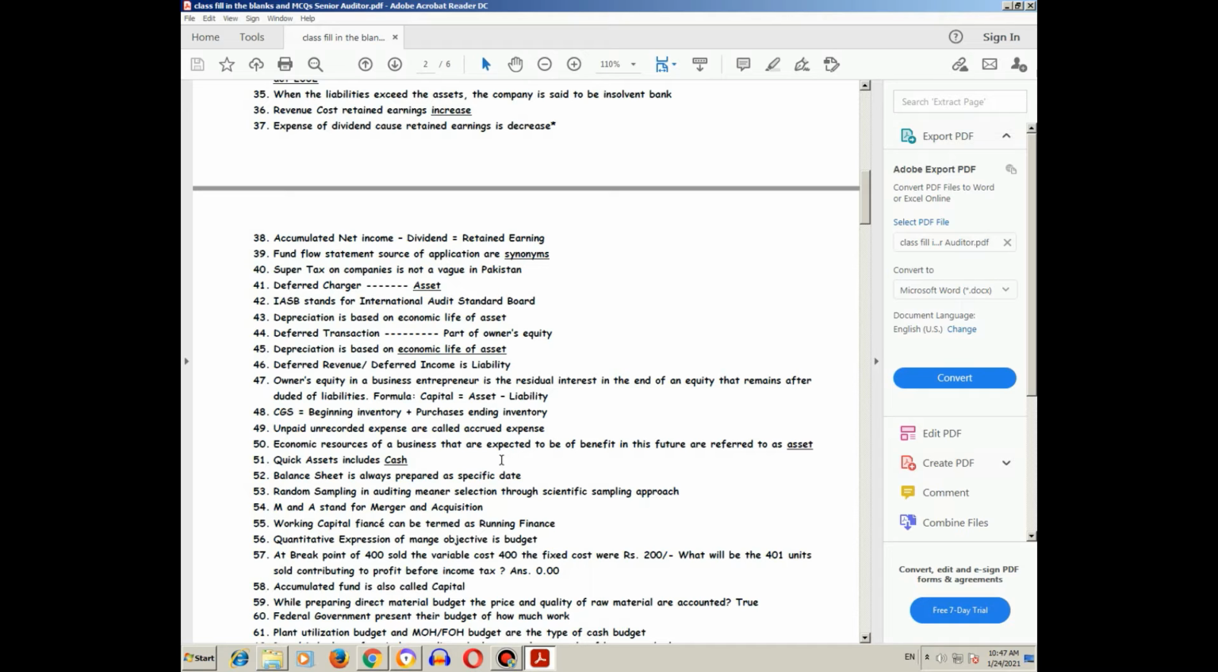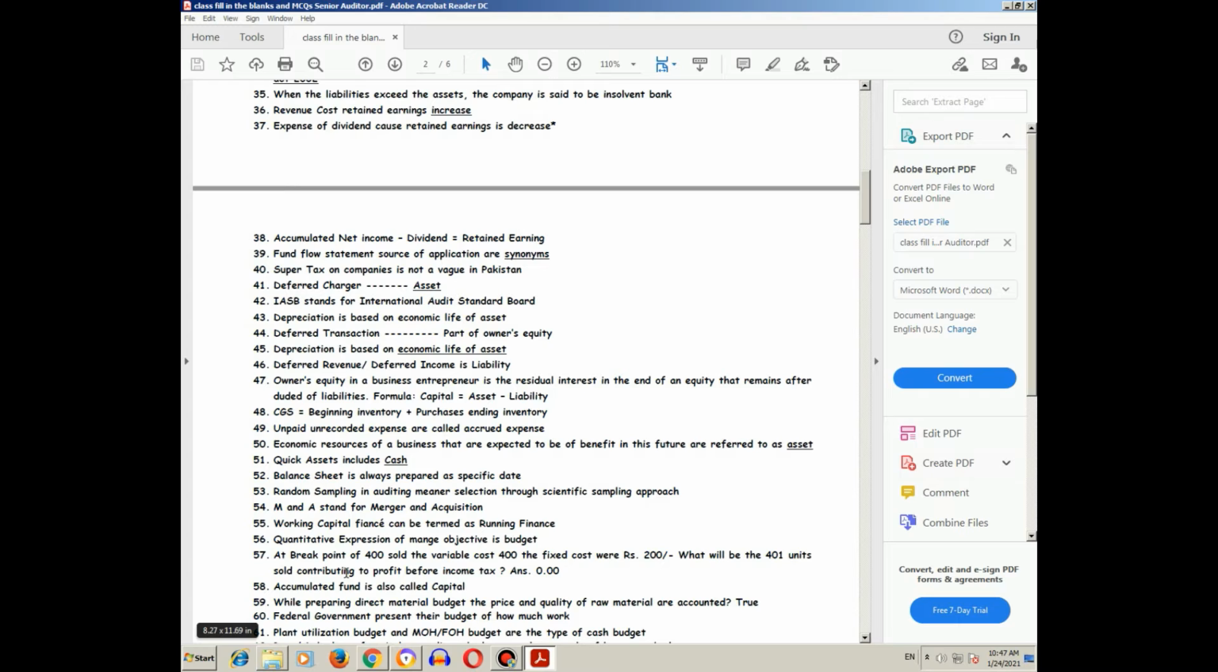Random sampling in auditing: selection through a scientific sampling approach. M and A stands for merger and acquisition. Working capital finance can be termed as running finance.